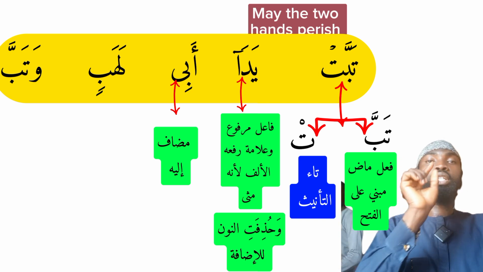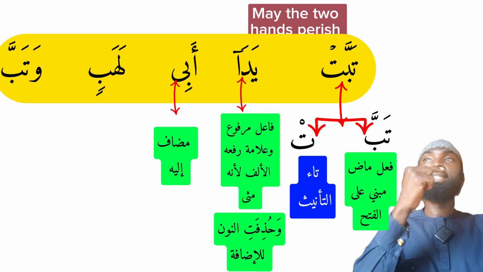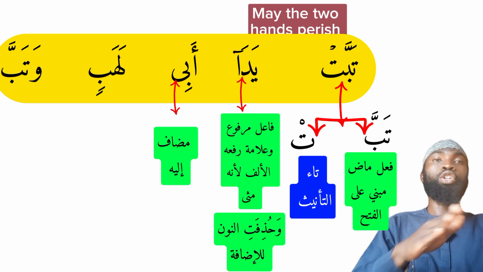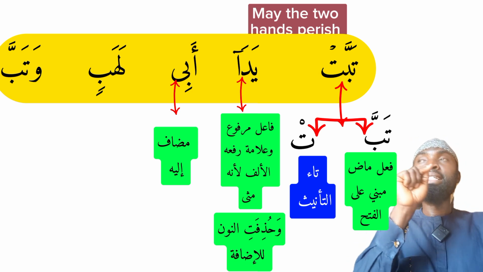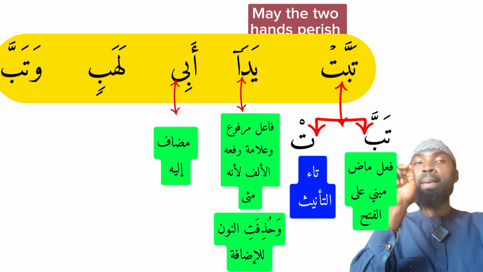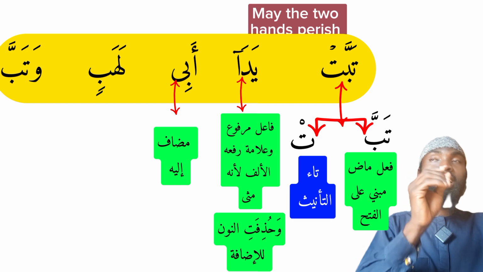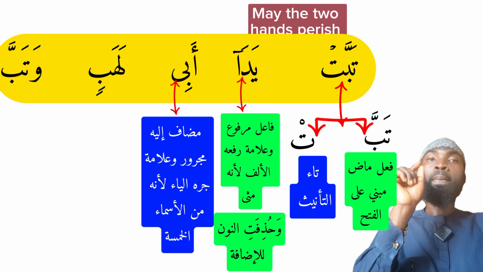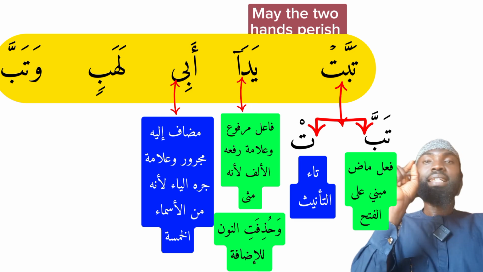So abi here is the mudafun ilayh, the possessor, because it is the one which possesses the hands. So who has the two hands? It is Abi. Grammatically, abi, which means father, will be: mudafun ilayhi majrurun wa alamatu jarrihi al-ya.